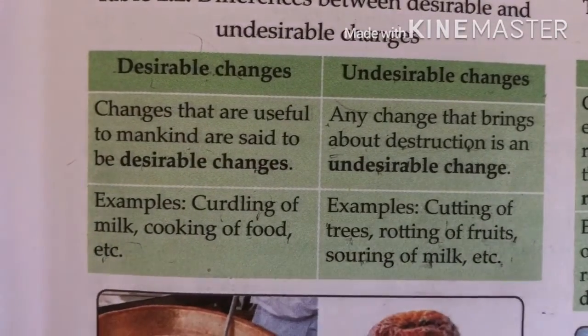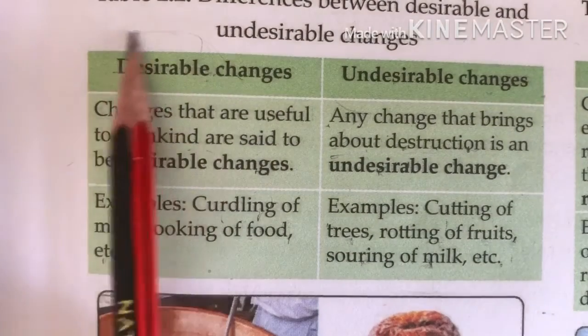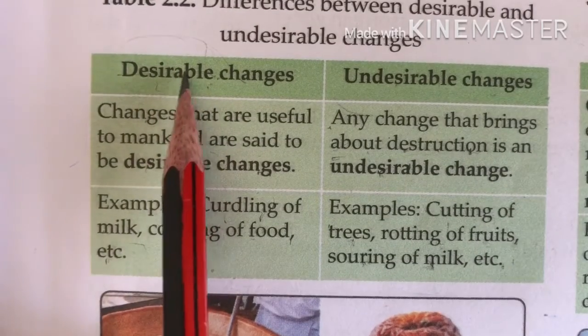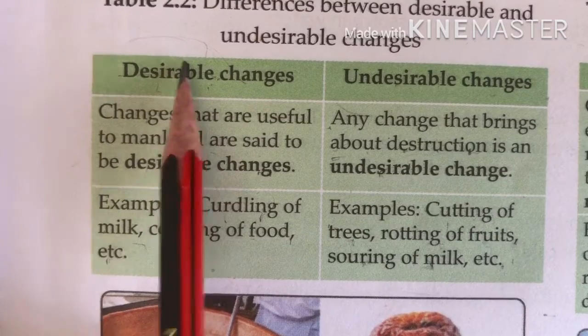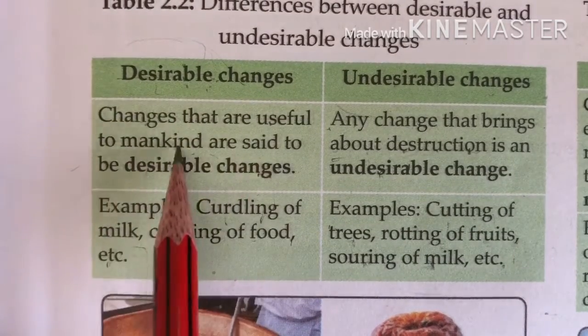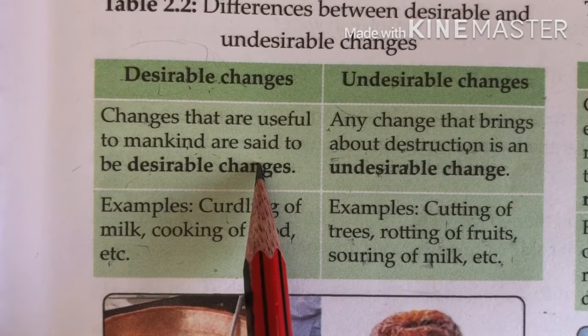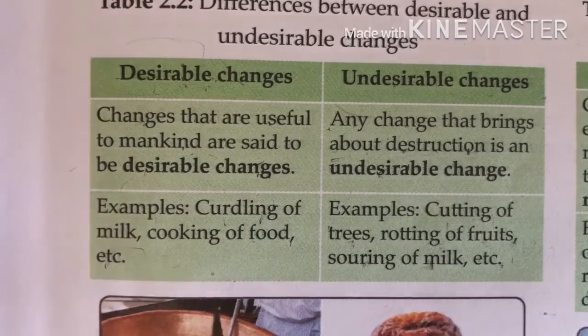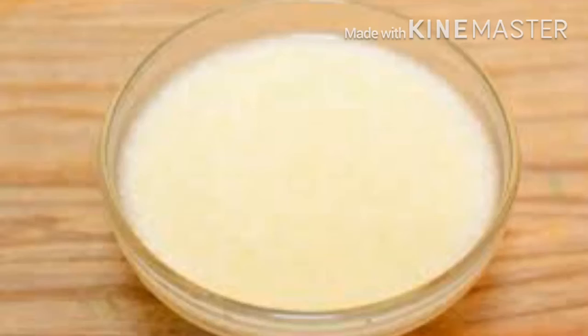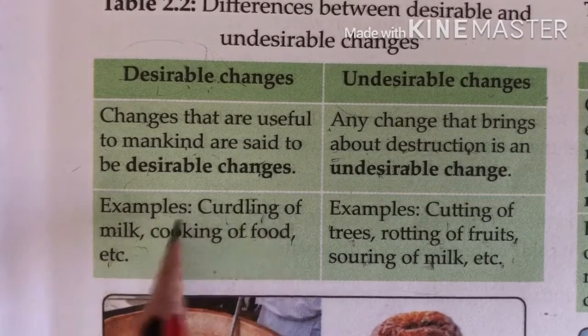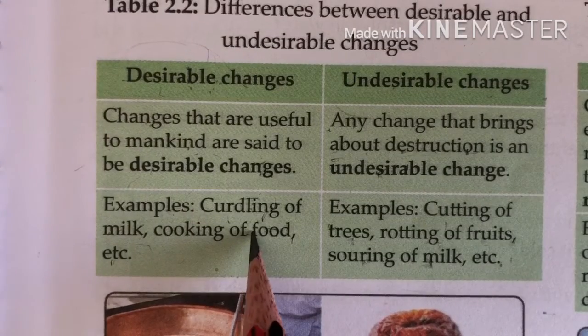Next are the desirable and undesirable changes. What do we mean by desirable? Desirable means that you want, that you really want, and that is useful for you. The changes that are useful to mankind are called desirable changes. For example, you want the milk to change into curd. Another is the cooking of food.